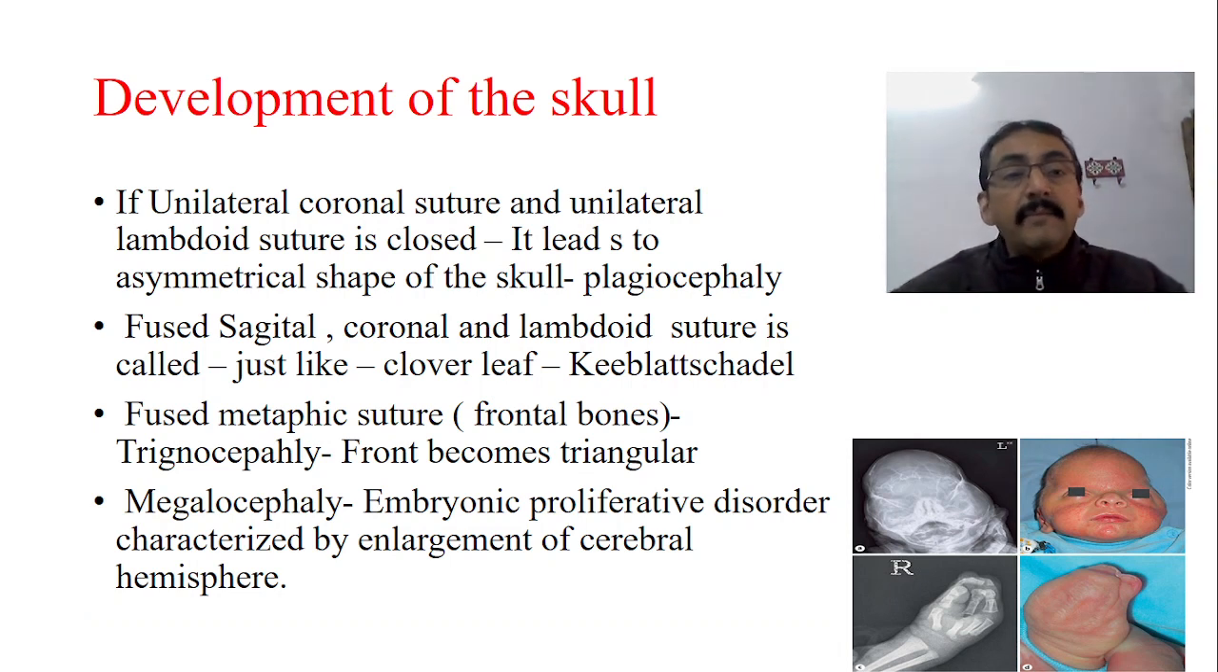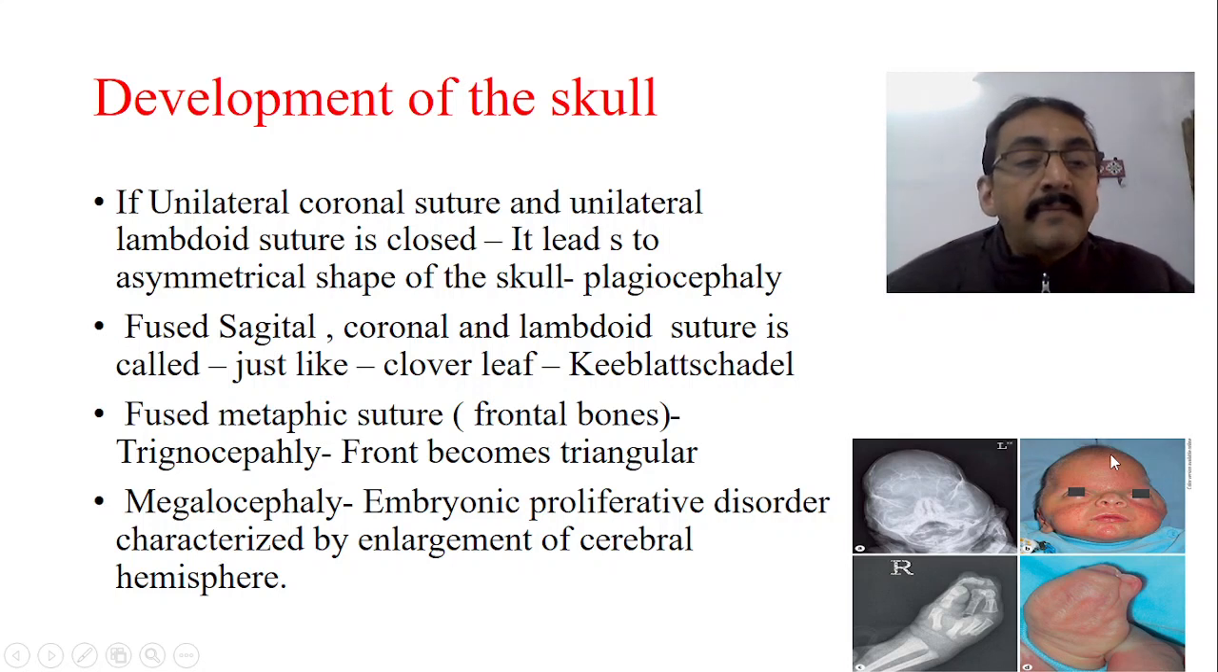Similarly, sometimes the sagittal, coronal and lambdoid sutures are fused. That means sometimes the coronal suture is fused, the sagittal suture is fused, and the lambdoid suture is also fused totally. Now this is just like a clover leaf. Just look at the picture over here. This is called a clover leaf-like structure.